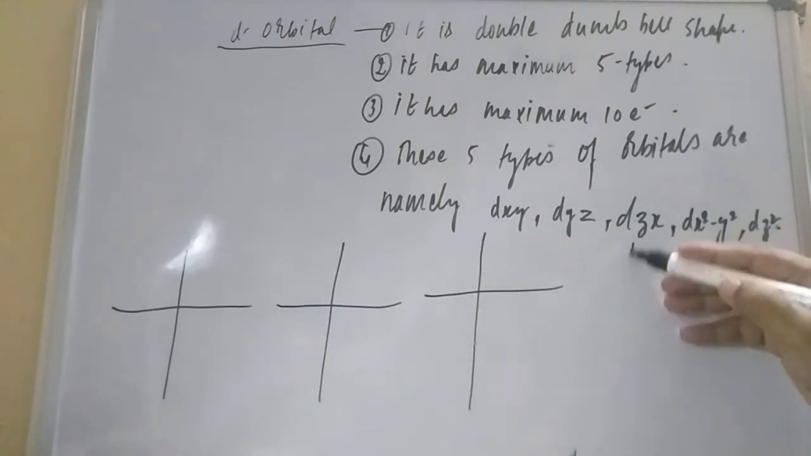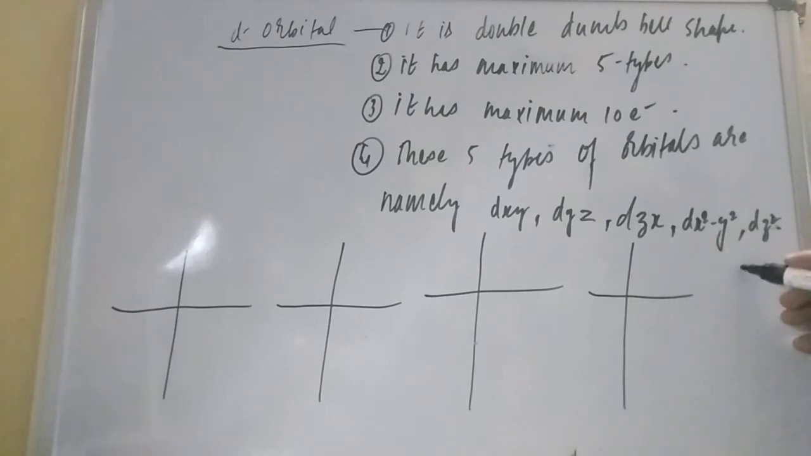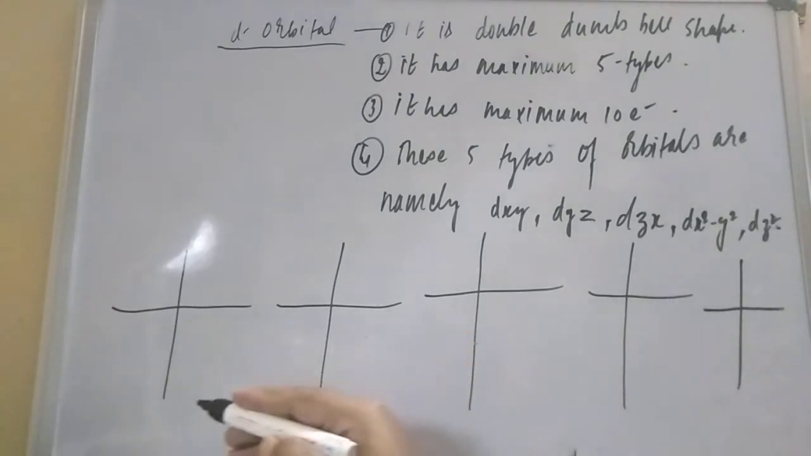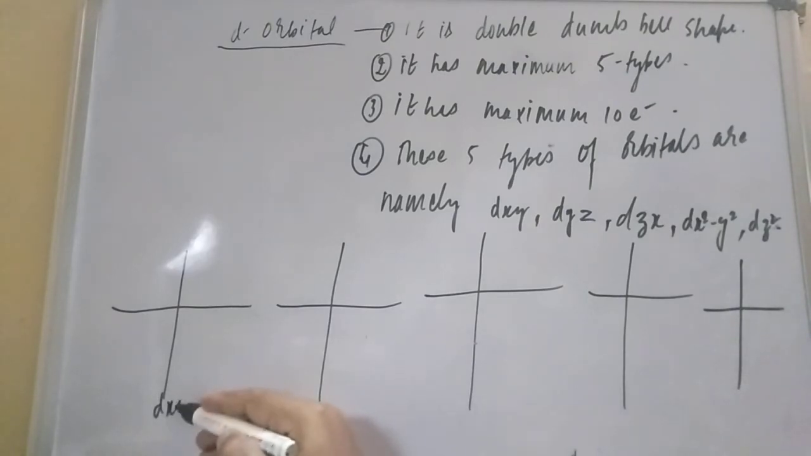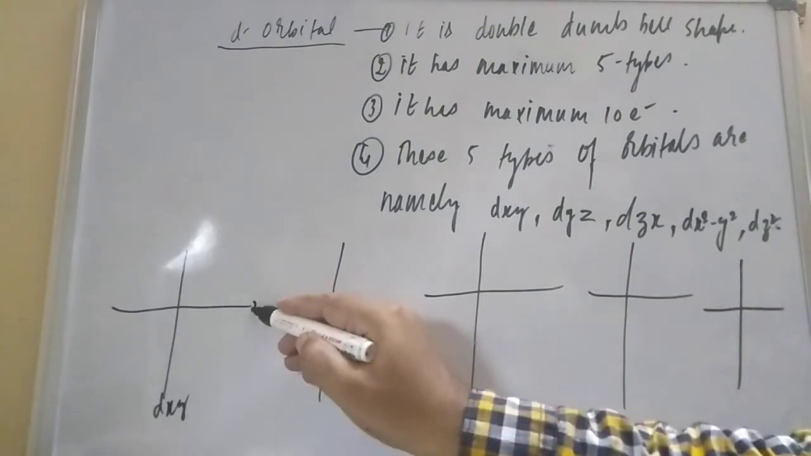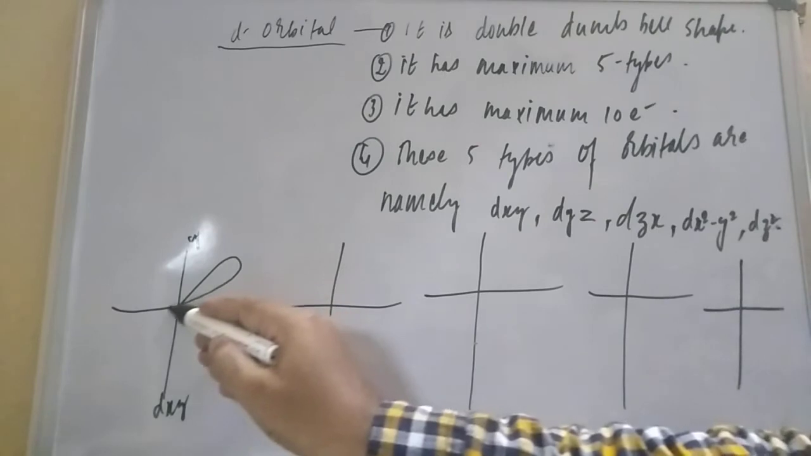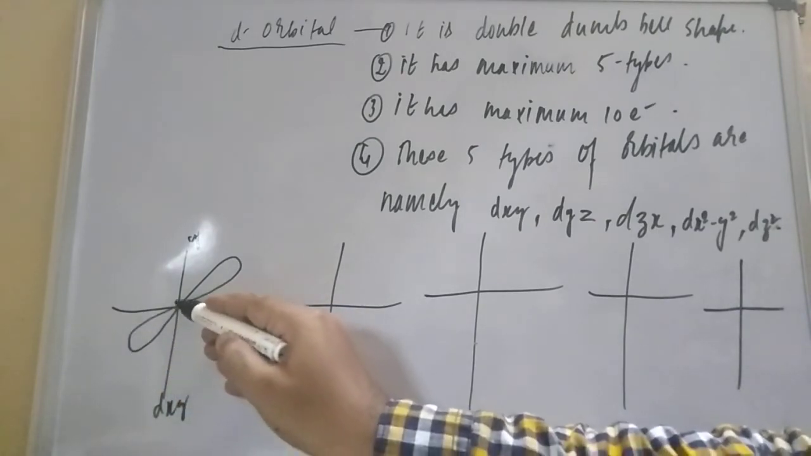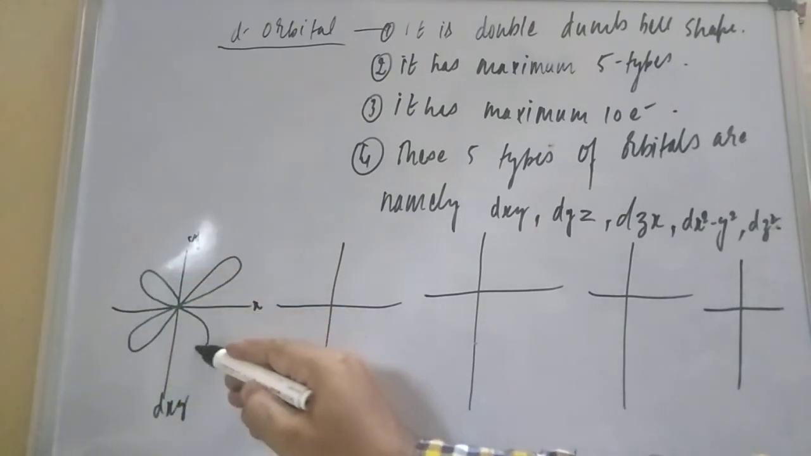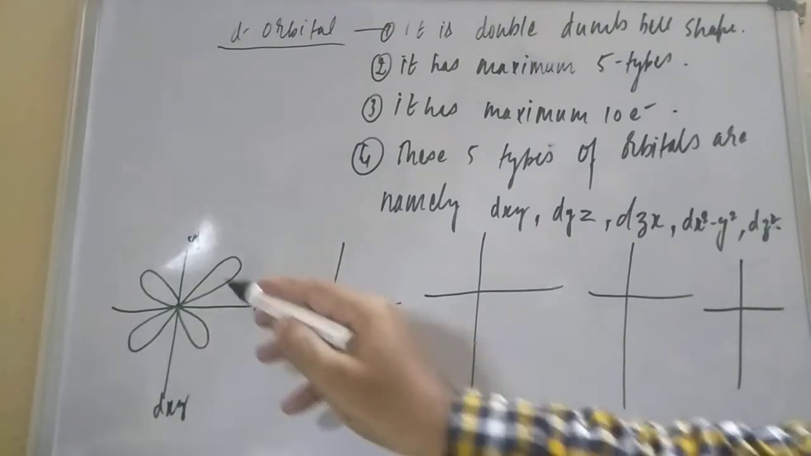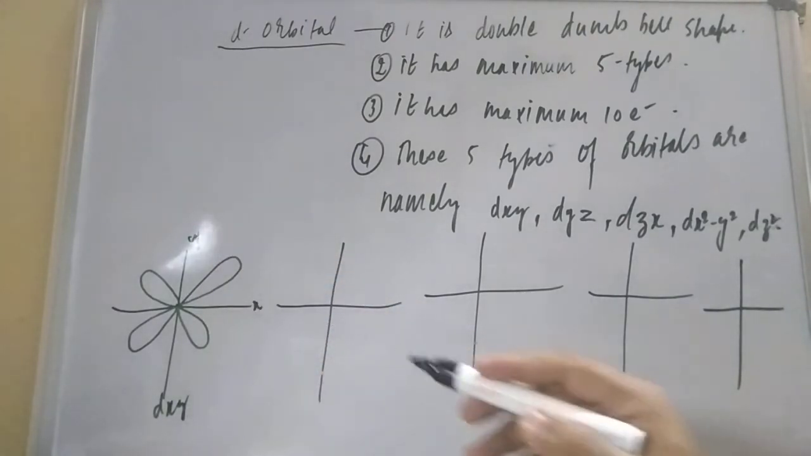So let us try to understand the d orbital. If you want to write the diagram, here it is. The first type is dxy. What is the meaning of dxy? It means the lobes are between the x and y axes. So one lobe will be like this, x, and the second one is the y. So the lobes are between x and y, so dxy.